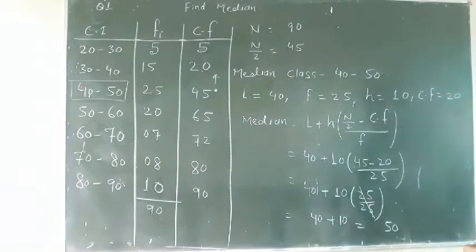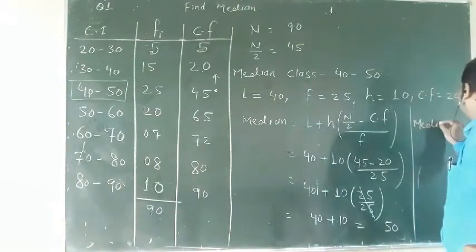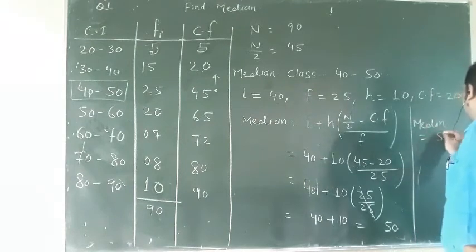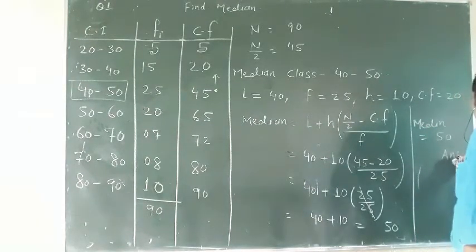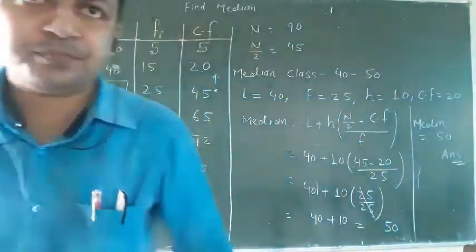Okay. Now median is 50. This will be your answer. So the final answer will be written as median is equal to 50. This will be my answer. This is the method of finding the median.